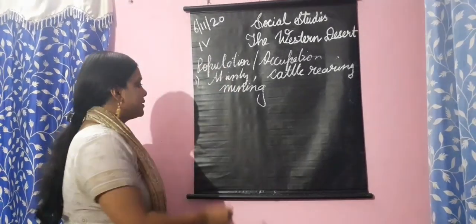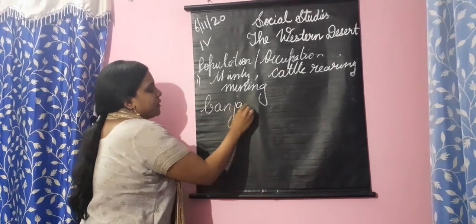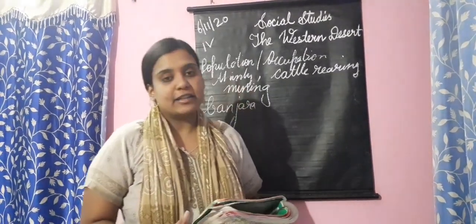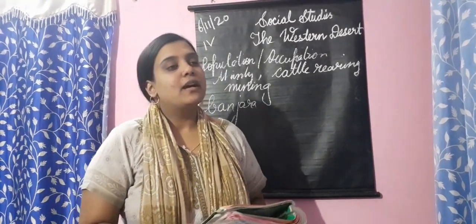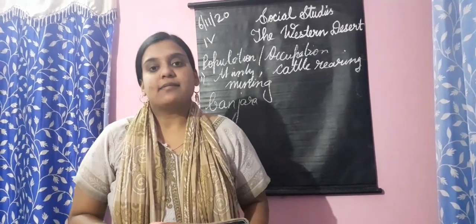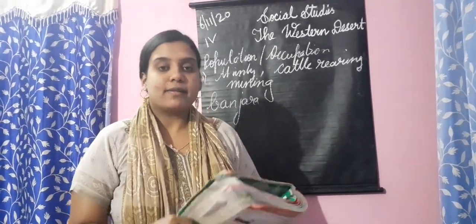These people are known as banjaras. Who are banjaras, children? Nomads. The people who don't have a permanent house or own place are known as nomads. These nomadic people will sell their handicrafts. They will prepare handicrafts like baskets and mats. If they want to live in one place, they'll sell these and they will live. These people are called banjaras.